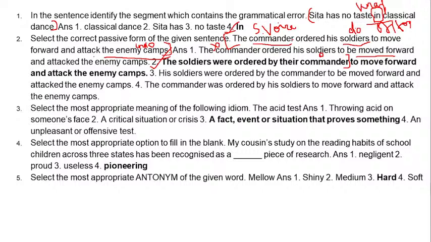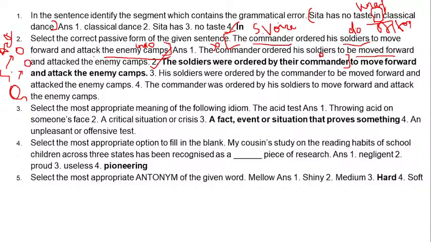So your basic technique of changing voice will be pointing out your subject and object first. The subject in your active sentence will become your object in the passive, and the object of the active will become the subject of the passive, and vice versa.